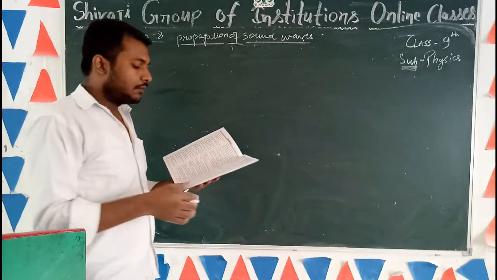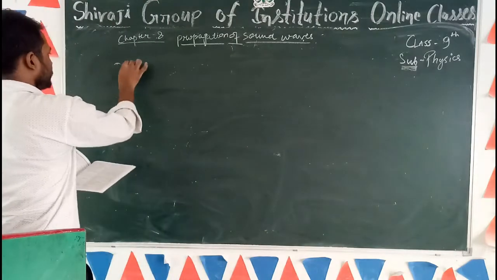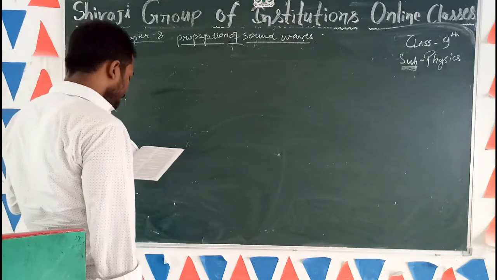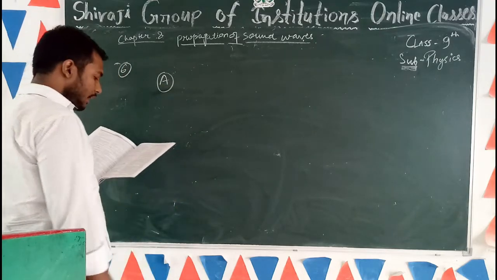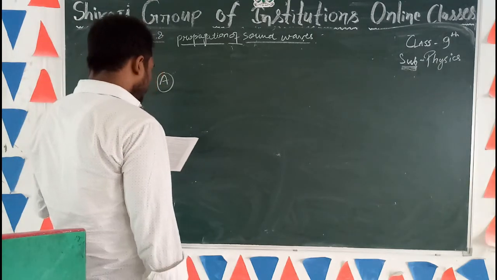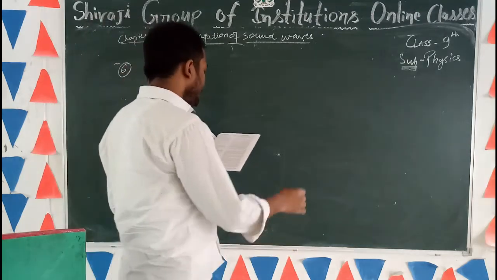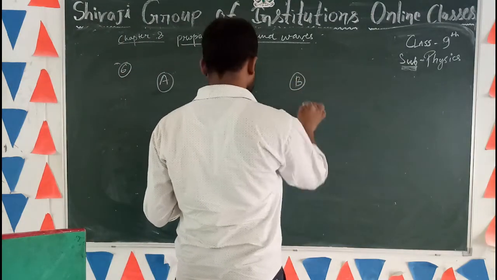Now we will solve question number 6, which is: an observer A fires a gun to another observer B at a distance of 1650 meter.